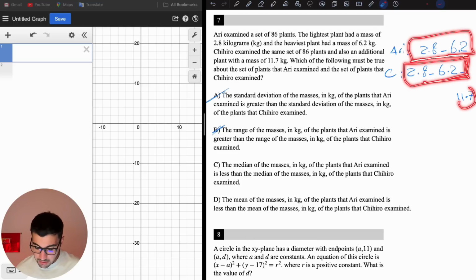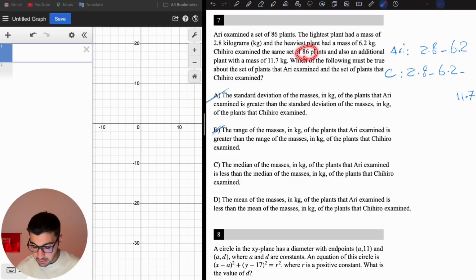However, when we add this 11.7, like there are 86 plants here, the median is going to be the mean of the weights of plants number 43 and 44, the middle of this. Half of 86 is 43, and you add one more, 44, so the mean of 43 and 44 is going to be the median, right?